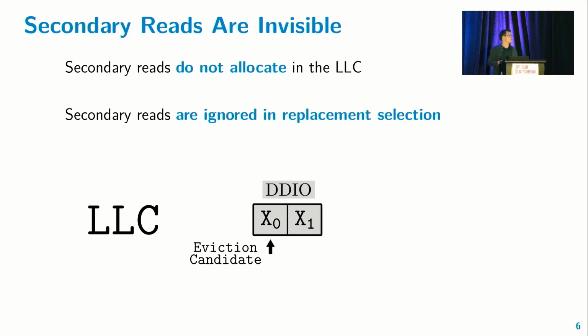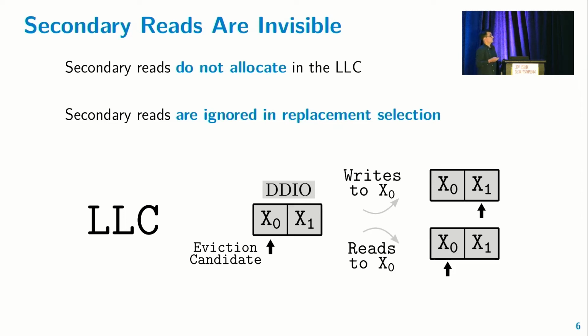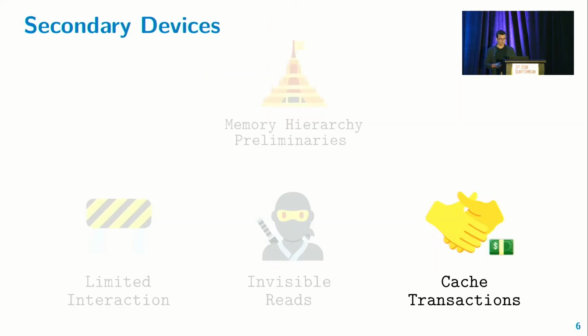So if the secondary device performs a read, with 2 lines already there, so if we have lines X0 and X1 currently in the DDIO region, we see that if the secondary device performs a write, this changes the line to be evicted from X0 to X1, which makes sense. This is keeping track of history. But if there's reads, then we find that no history is kept. So it's as if these reads are invisible. They don't change the state.